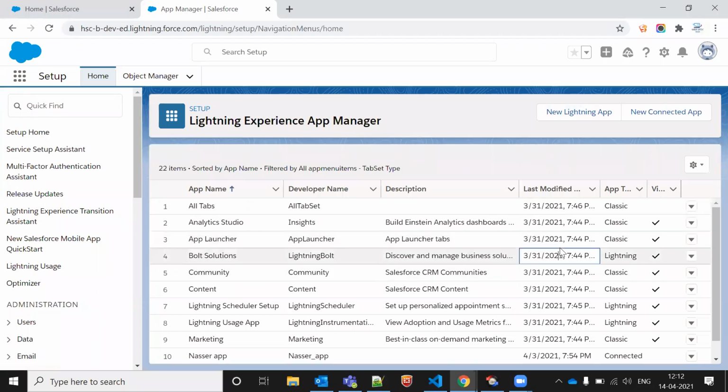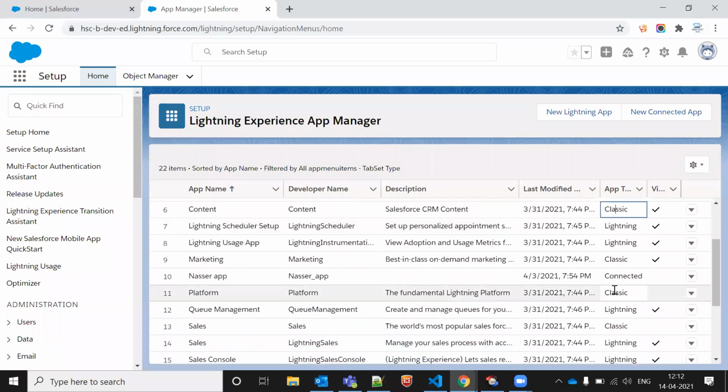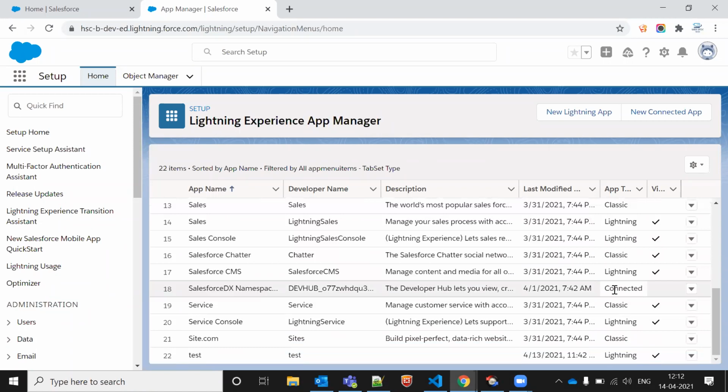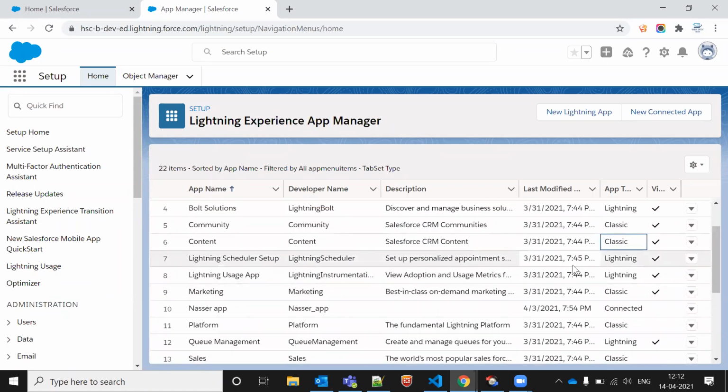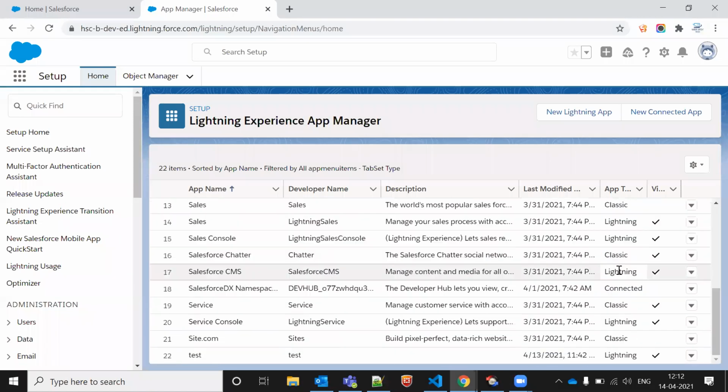See, it is showing it's a Classic app. This is a Lightning app. It's a Classic app, Lightning app. Okay, whatever apps we have. So let me just open both the apps. So we created test now, right? So let me click on.